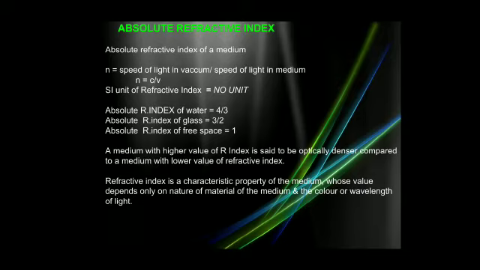Here 1.5 is greater than 1.33, therefore glass is considered to be optically denser than the optically rarer water medium. If I compare glass and air or water with air, then you will be able to tell which is optically denser or optically rarer medium.